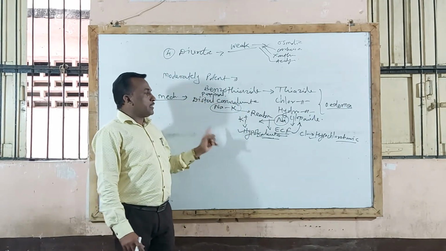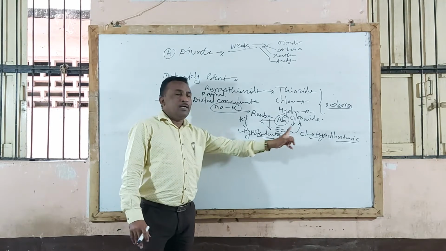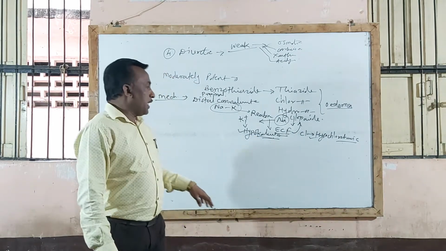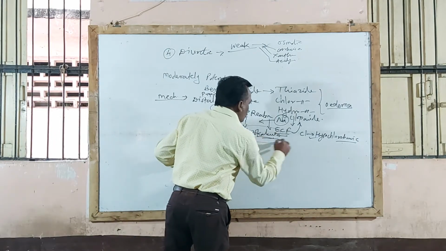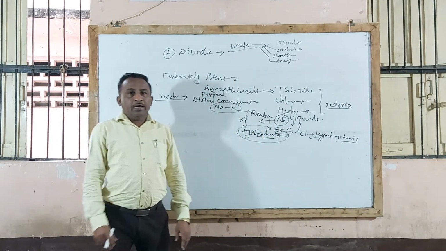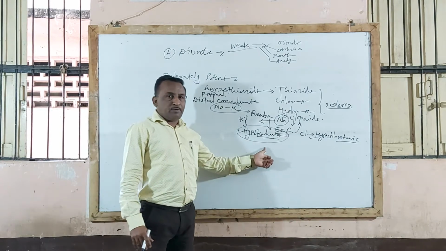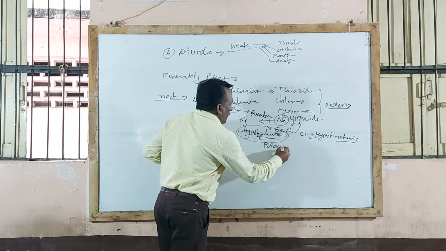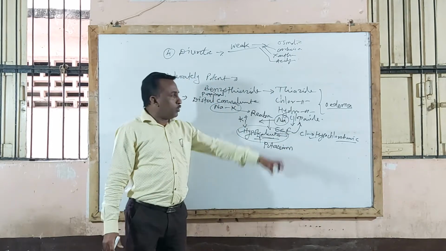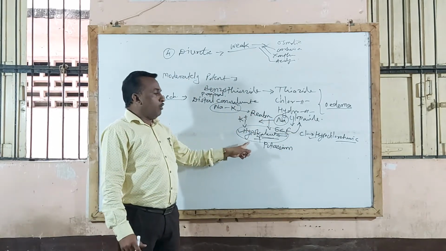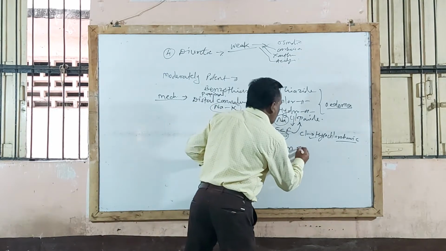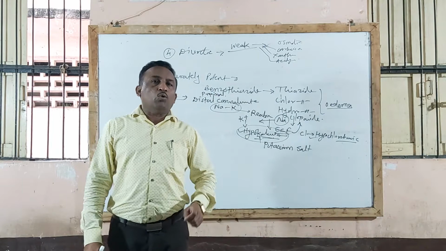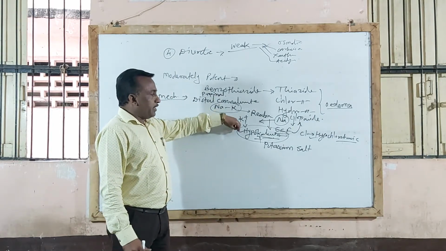So the major side effect that it produces is hypokalemia and hypochloremic alkalosis. Hypokalemia is also dangerous to the life of the patient, and therefore, to overcome this hypokalemia effect, it is always supplemented with potassium. Whenever a thiazide diuretic is given to an edema patient, it is always given along with potassium salt, or potassium supplementation should be given along with the thiazide diuretic in order to overcome its side effect, that is